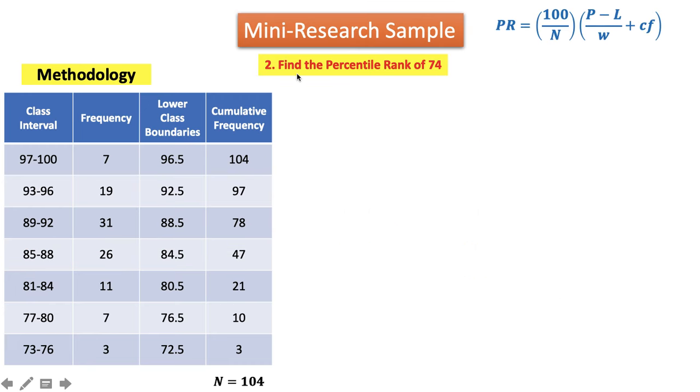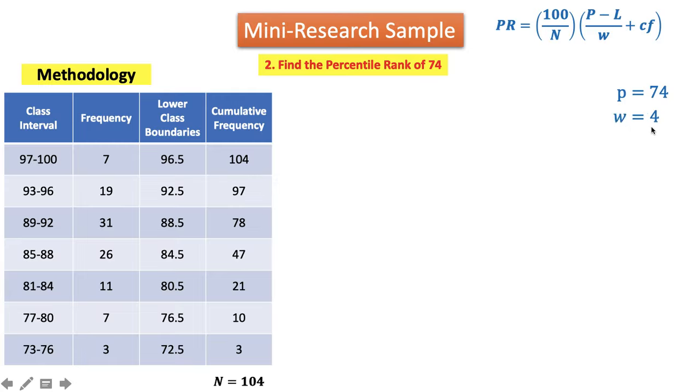So now, since we know that 75 is the passing score, it means if you will get less than 75, you failed. So in here, I want to know the percentile rank of 74 because I want to know what is the percentage of those students who failed. That's why I want to get the percentile rank of 74. So in order to solve the percentile rank, we will be using this formula. Then identify our P. Our P is equal to 74 because I want to know the percentile rank of 74, which is less than 75.